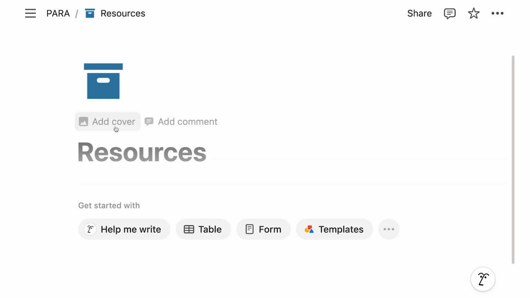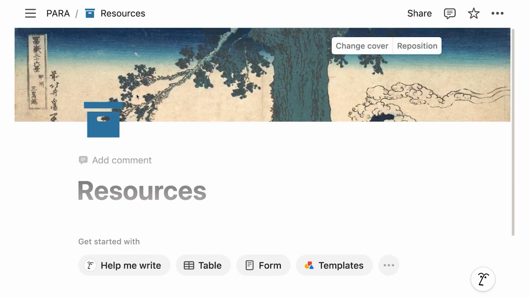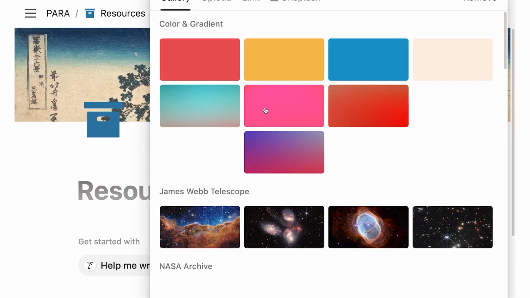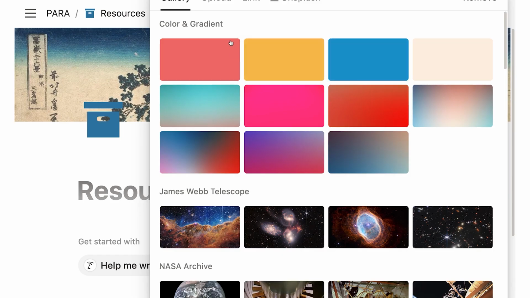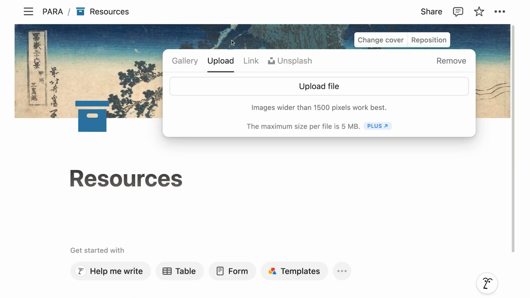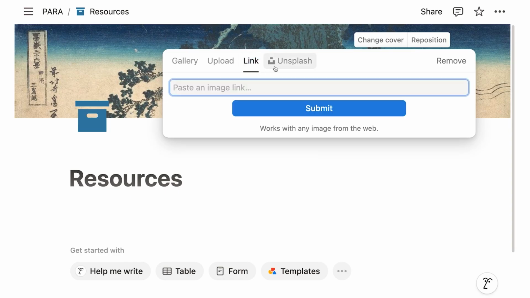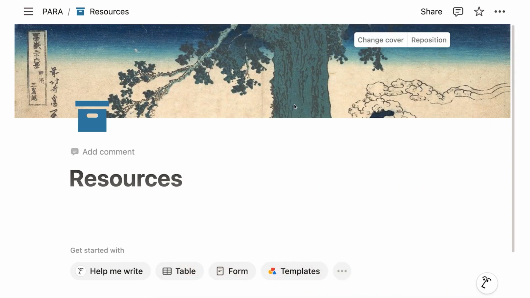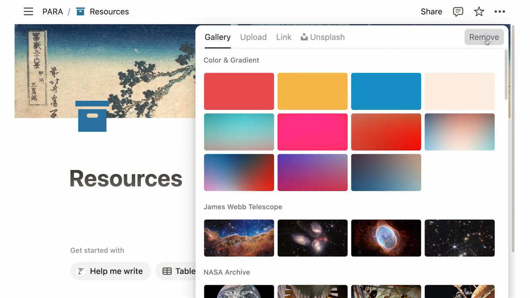Moving on, we can then click on add a cover to add this top level element, right? And it will automatically pick some of the standard ones. We can reposition it, right? If we want to see a different part of this image, we can cancel this and then change the cover. And here Notion has a few preload options. It's a bit cut off here now because I'm so zoomed in. So let's actually go out a bit. And we can upload our own ones. We can link to something, or we can use Unsplash to search for images. It's nice to add a little bit of personality to the page. And if you ever want to remove it again, you click on change cover and then on remove